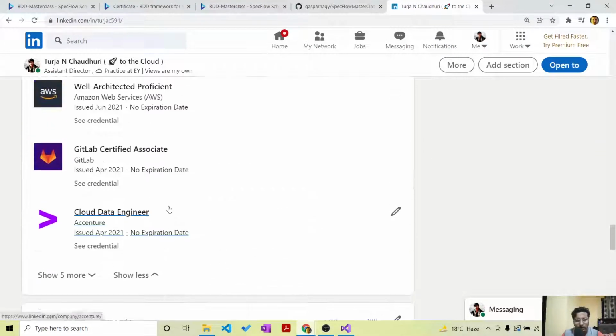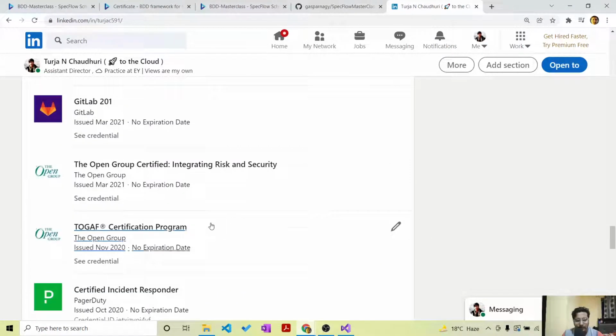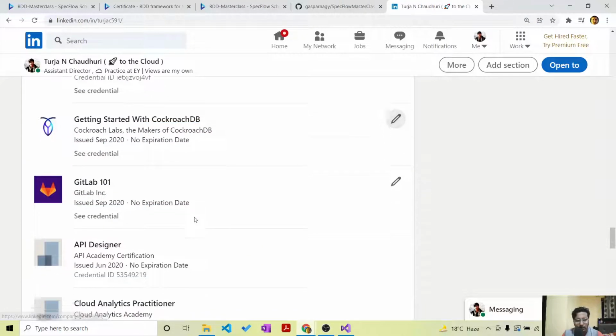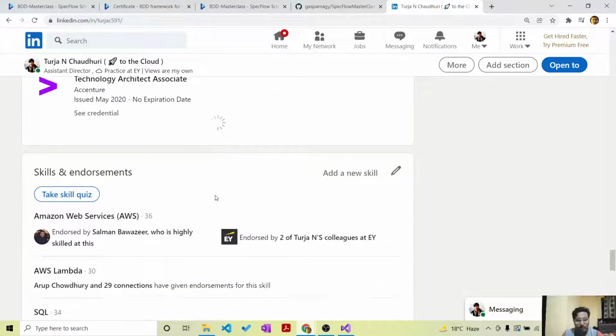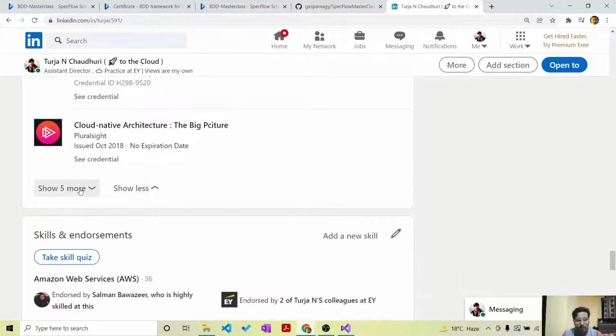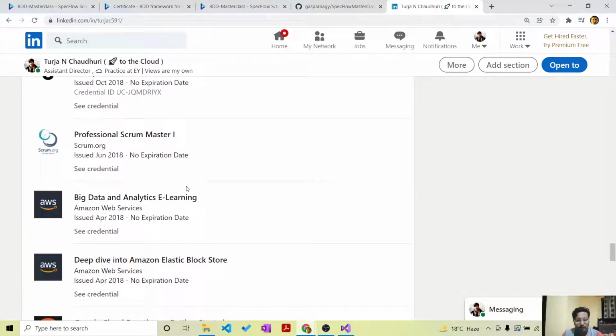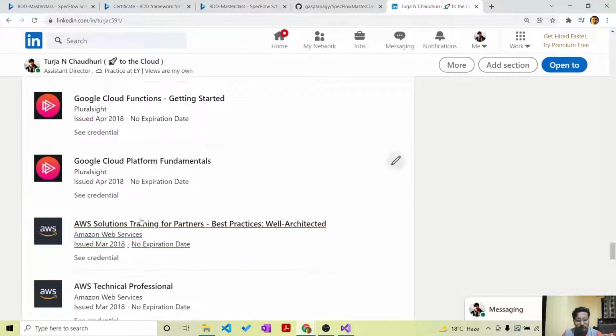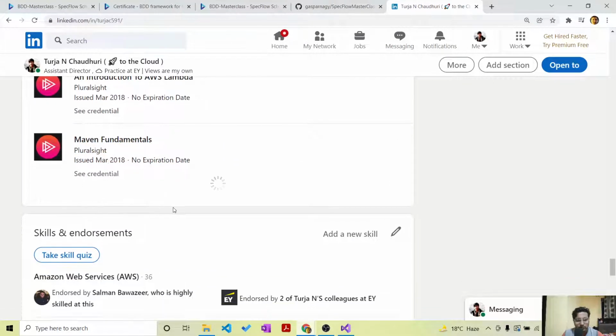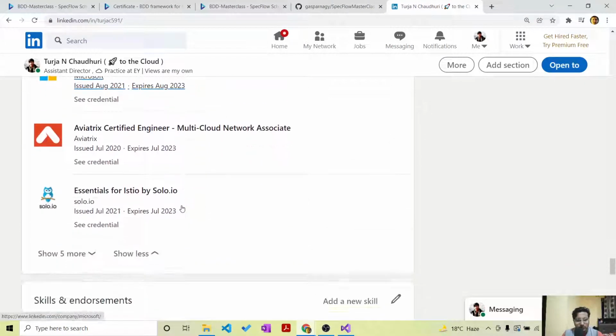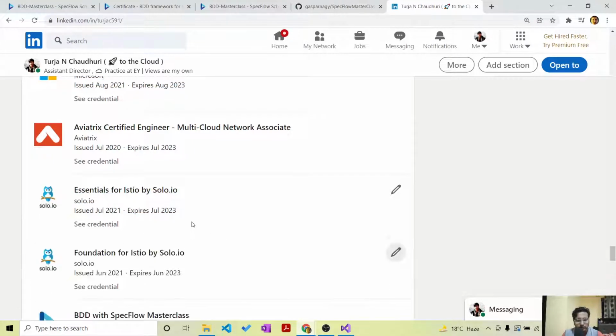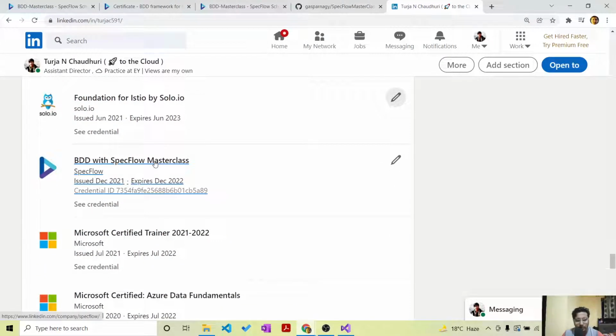If I go down a little bit, I have a lot, so bear with me. This one, BDD with SpecFlow masterclass. So this is very good.